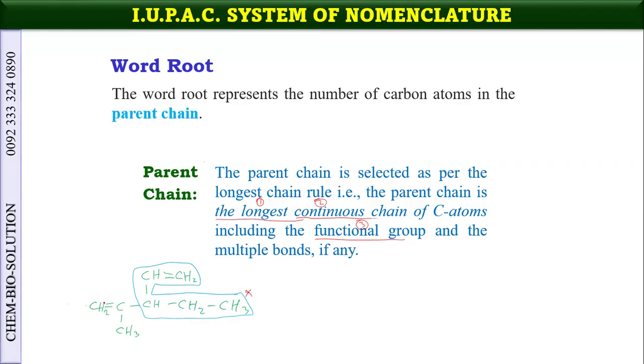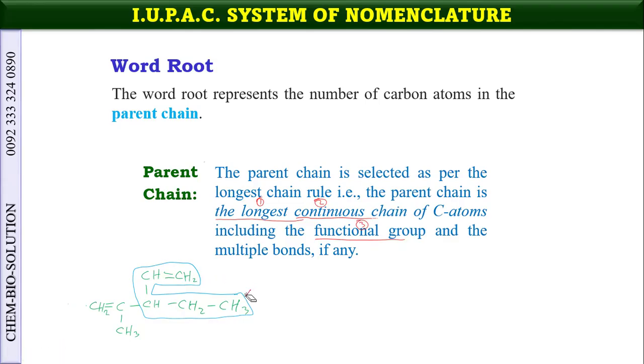Because the functional group or the multiple bonds are outside the longest chain. See, so it is not only necessary that it should be the longest, but it should be continuous, as well as all the functional groups and the multiple bonds must be included in the basic chain. But now you can see that multiple bond is outside. So this is wrong.